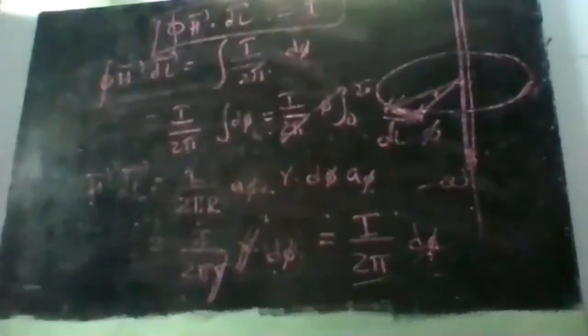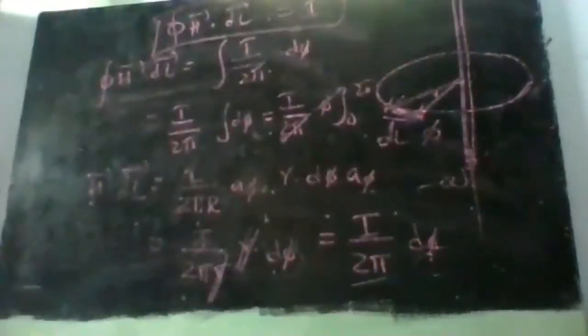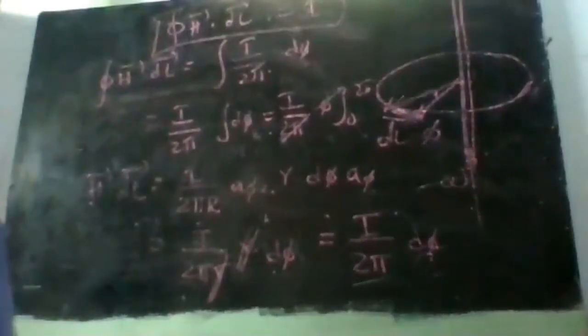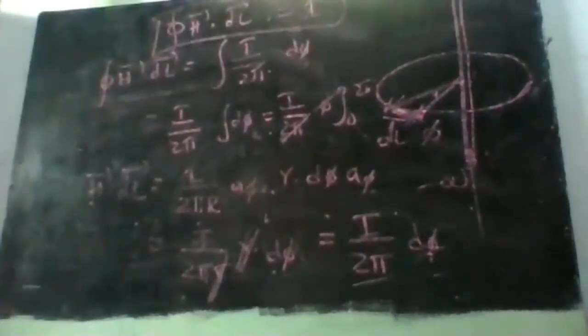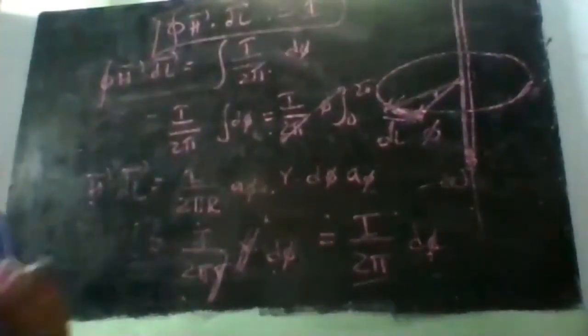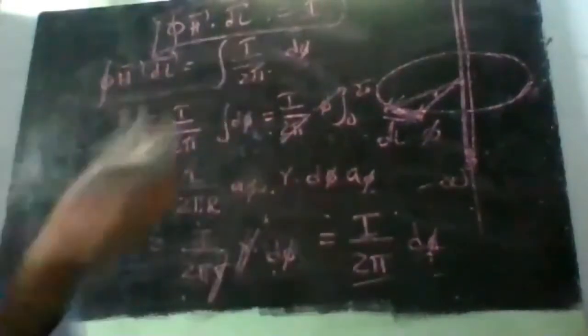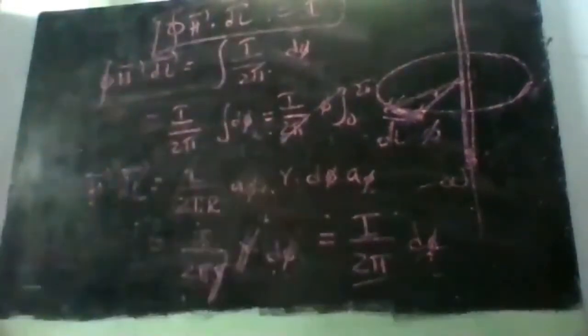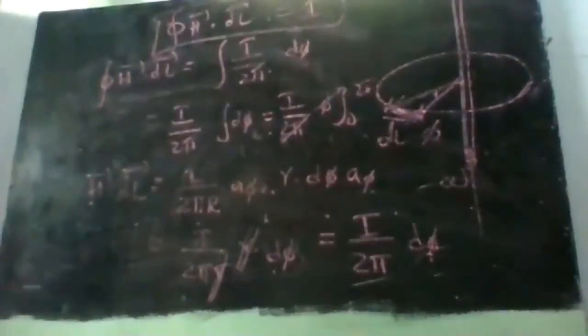We can prove this with respect to any kind of charges. It doesn't matter. I have just taken an infinite line charge because we already know what H is due to an infinite line charge. If you don't know, if you take any other charge, first we need to evaluate that H, and then we need to take the Amperian path around it, and then we need to calculate H·dl. So you can prove it. It will be valid for any kind of charge.